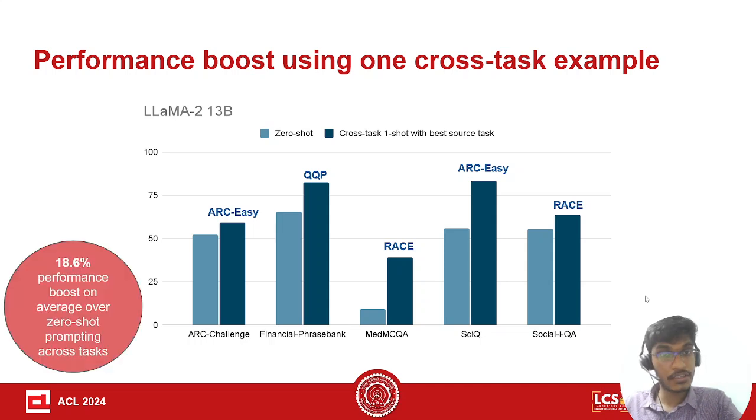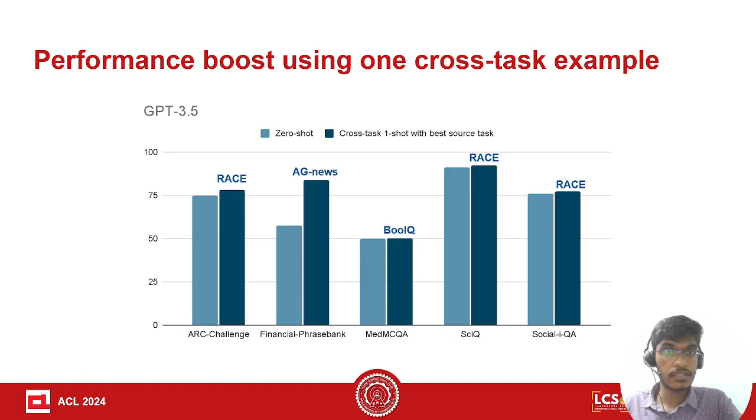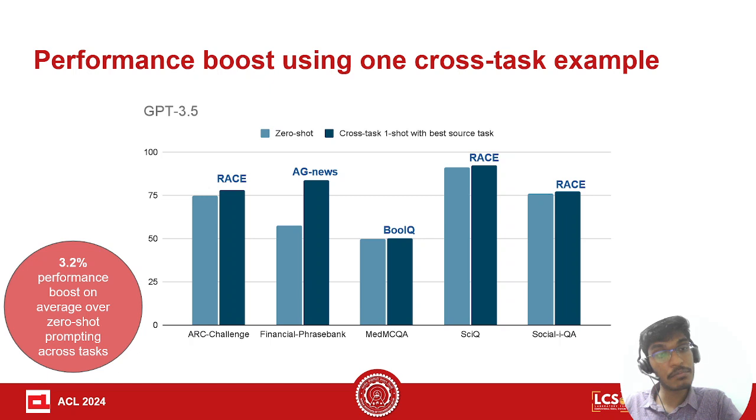For Llama 2 13 billion, we see a performance improvement of 18.6%. And for GPT 3.5, where the zero-shot performance was already very good, even then we see a performance boost of 3.2% on average and approximately 7% for the best source task.